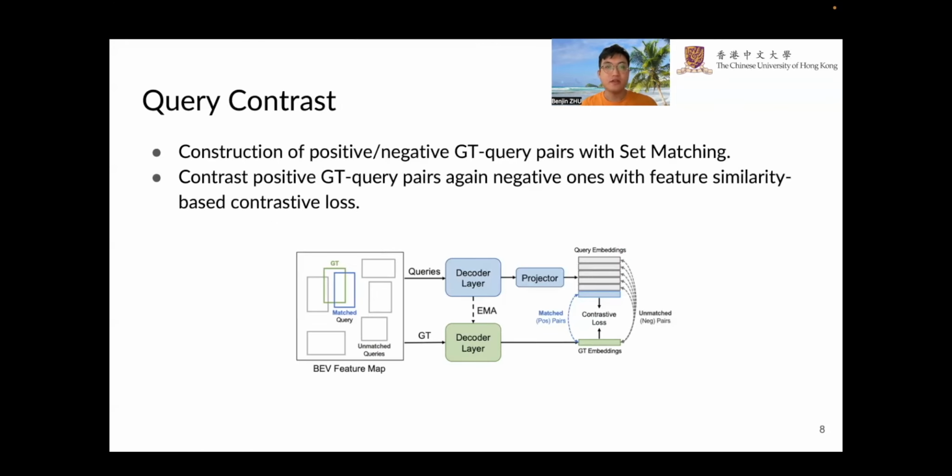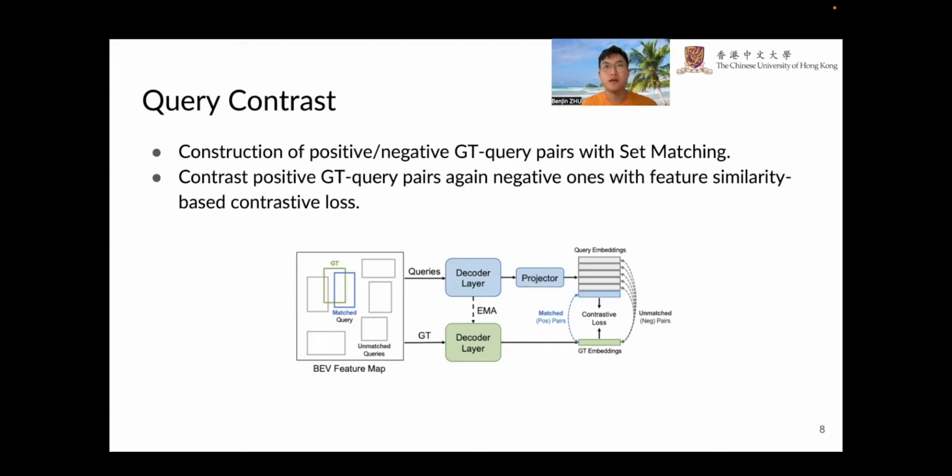Now let's get into the details of query contrast. Query contrast consists of two steps. The first step is the construction of positive and negative GT query pairs, and the second step is how to contrast positive GT query pairs against negative ones. In the first step, to determine queries to be enhanced or suppressed for each GT, we construct positive and negative GT query pairs by reusing the Hungarian matching results.